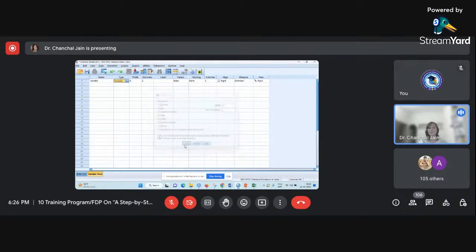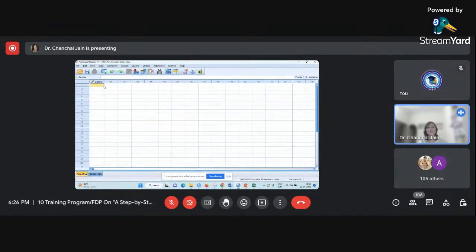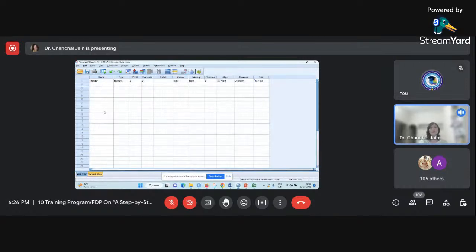But as SPSS is a quantitative package, and I think those who are already working in the research field know this, generally we need to convert our categorical variable also into numeric form, like this. This way you can see we are not getting any problem. So again, I'm coming back to the variable view.